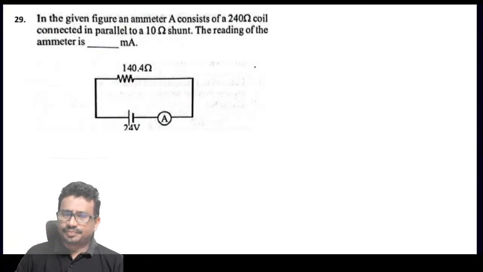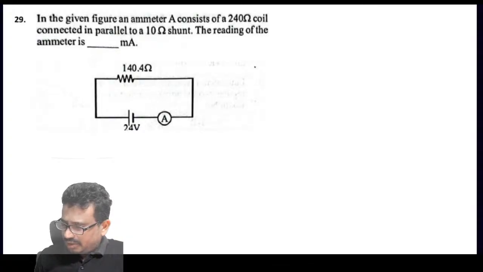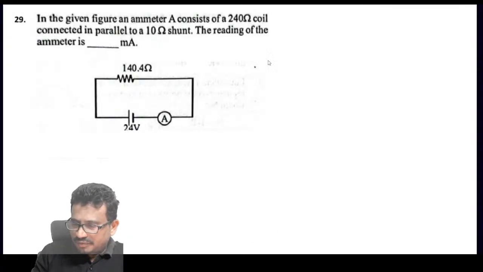Okay. How much is the equivalent resistance of this ammeter? Tell me now. Equivalent resistance of this ammeter. So 10 and 240 are connected in parallel.